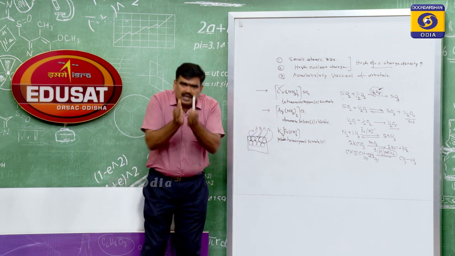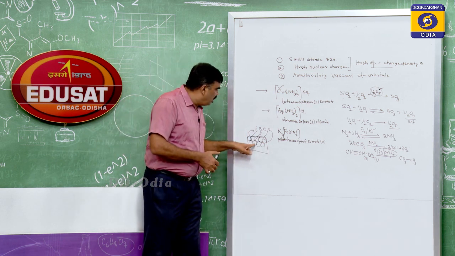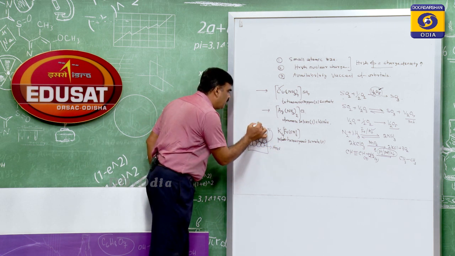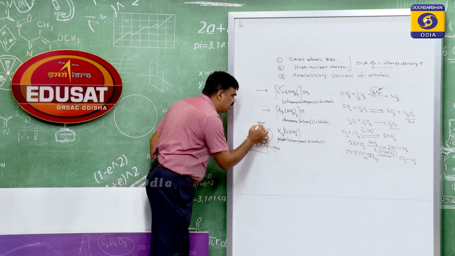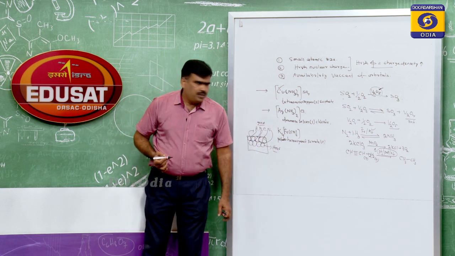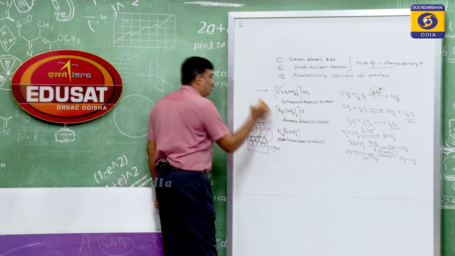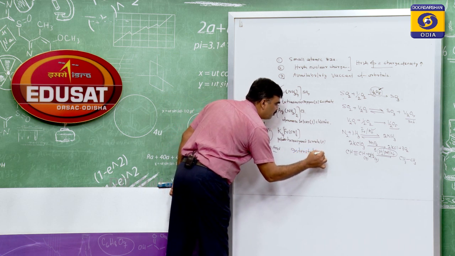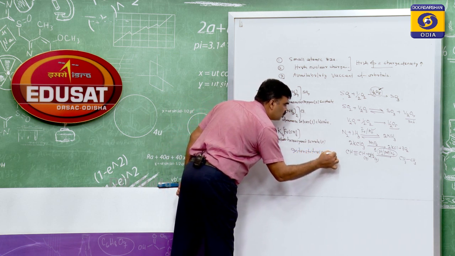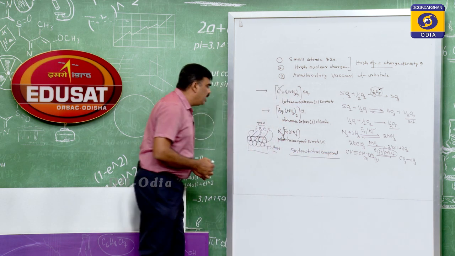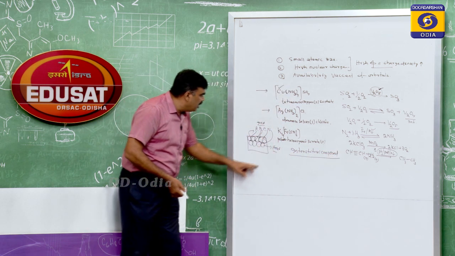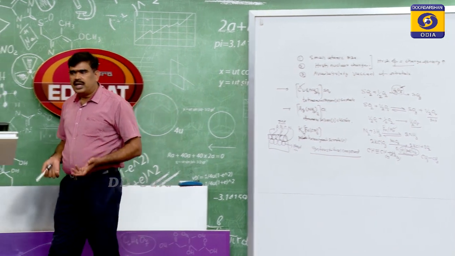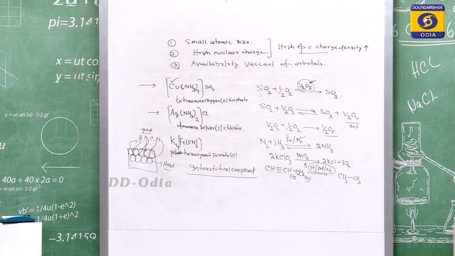So there is some force of attraction between the host and the guest. Host means a transition metal, and these are called guests. So host plus guest on combination make the interstitial compound. So these are non-stoichiometric compounds. There is no formula for how many atoms will be entrapped in the crystal, therefore they are called non-stoichiometric compounds, right.